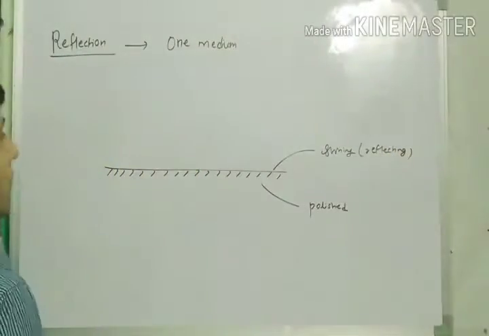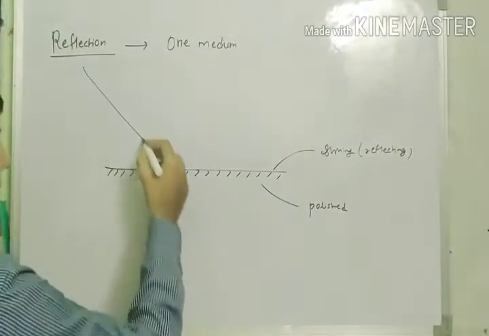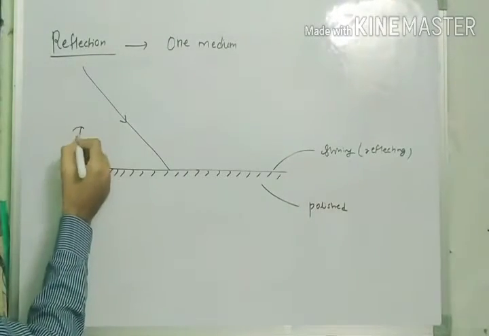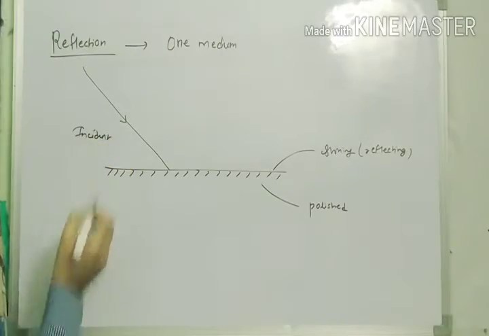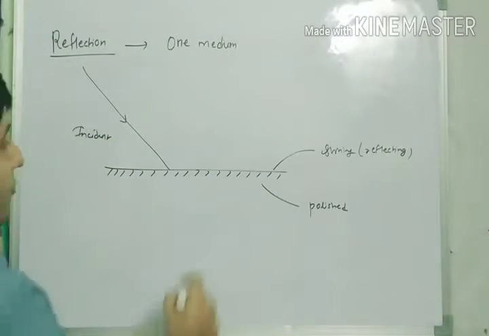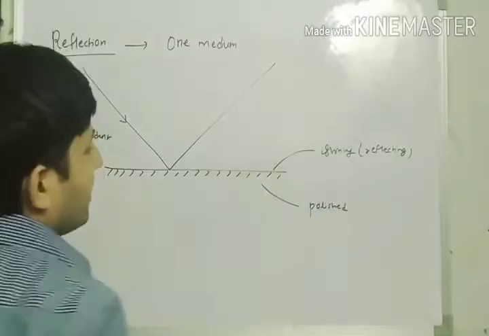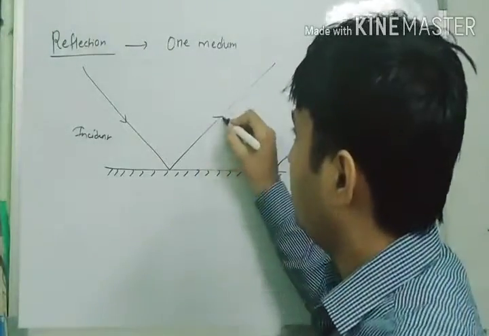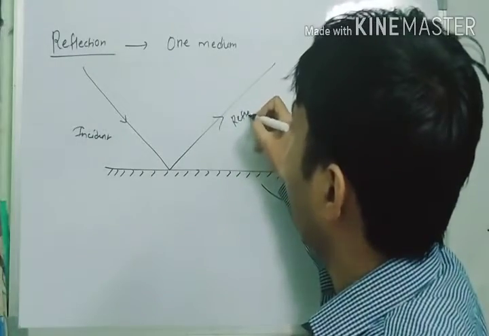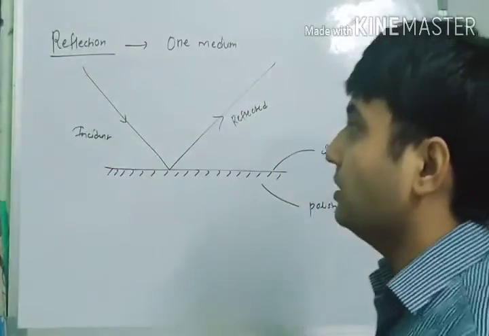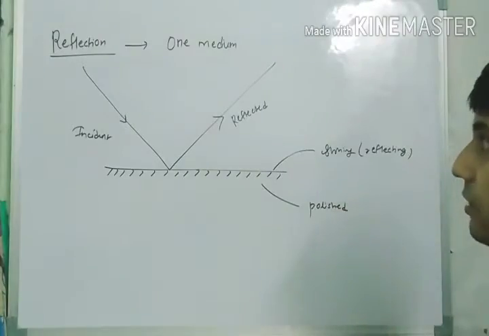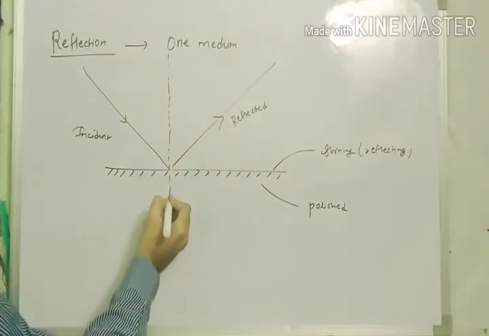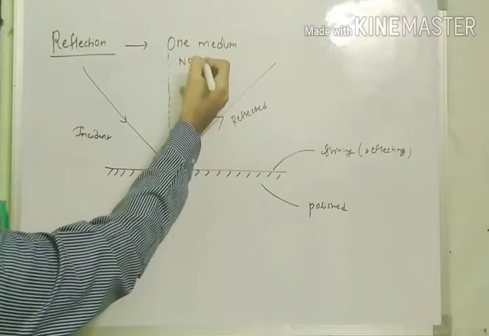One ray was coming from somewhere. That was called the incident ray. After reflecting from a mirror it goes back in the same medium, or we can say it bounces back in the same medium. This ray was called the reflected ray. In between the incident ray and the reflected ray, we have one ray which was called the normal ray.